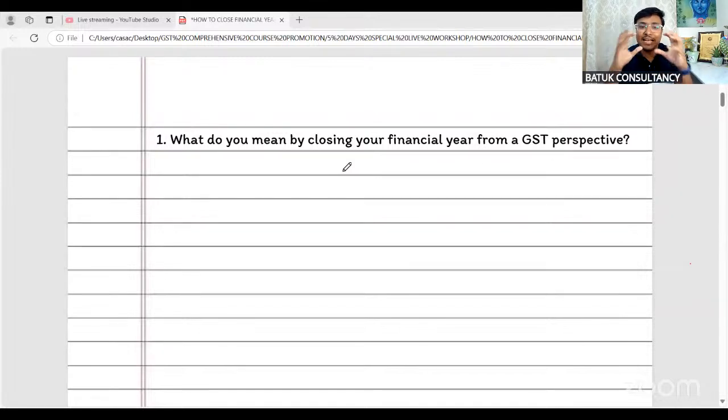So, sir, as we all know, the due date to file the income tax audit report is 30th September. And certain clients we have are not liable for the income tax audit.